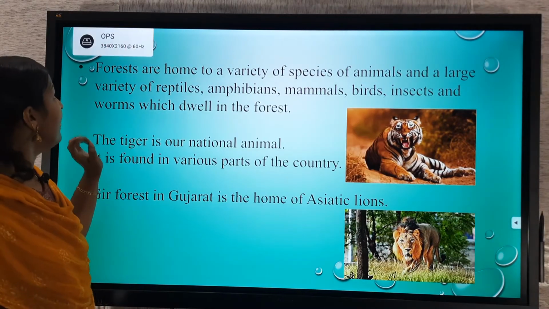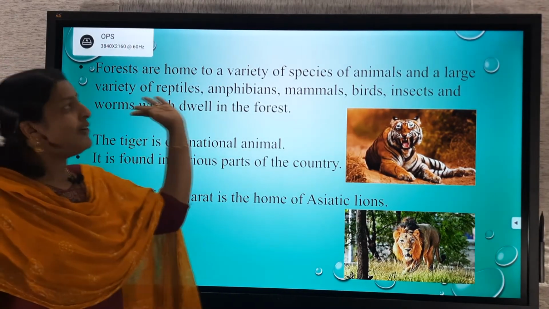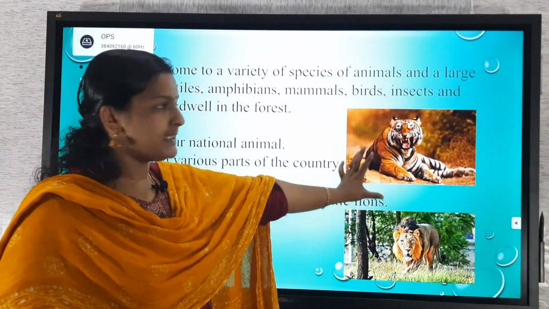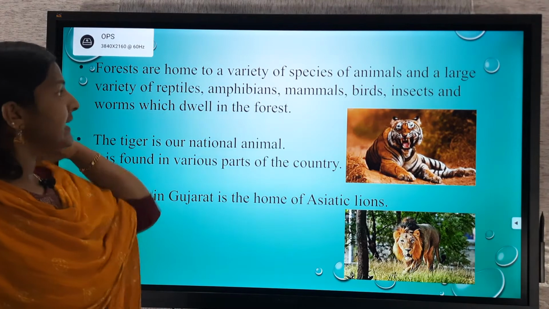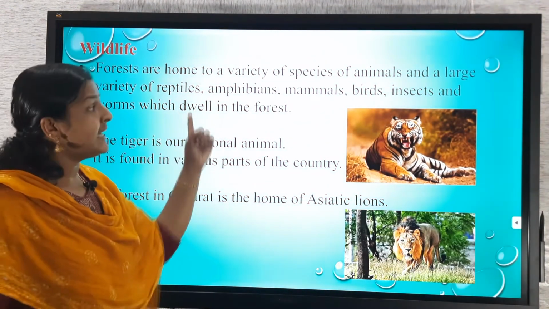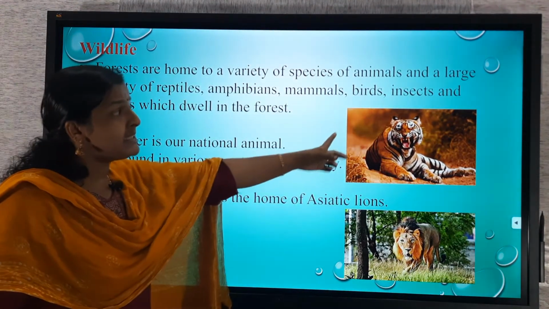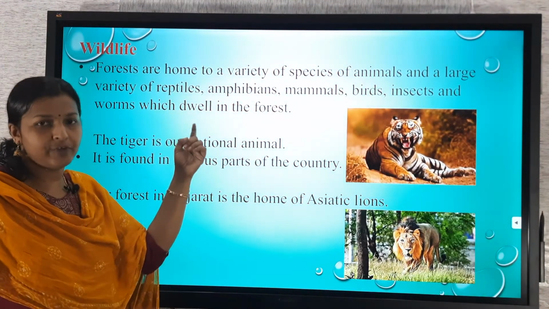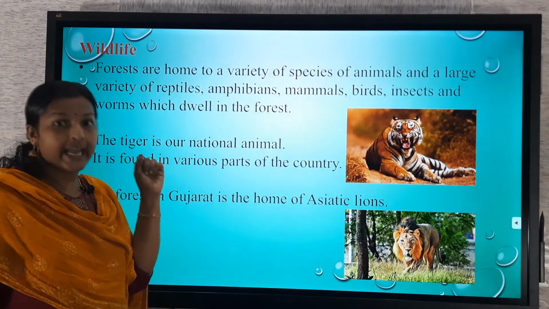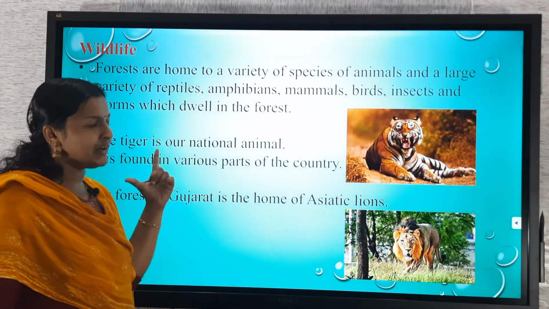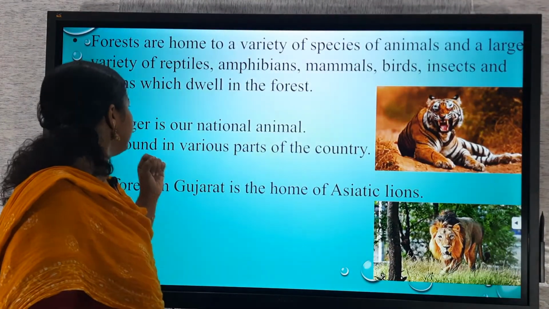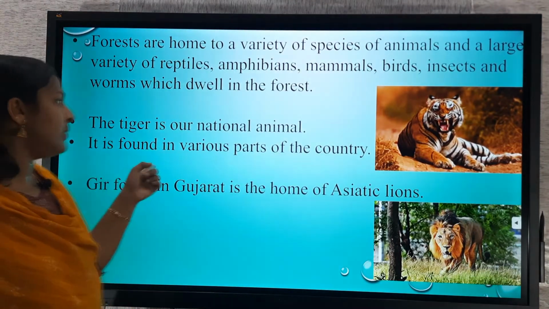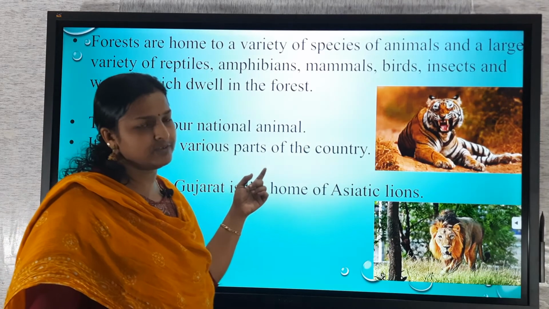Then, wildlife. Forests are the home of a variety of species of animals and a large variety of reptiles, amphibians, mammals, birds, insects and worms which dwell in the forest. That is the animal kingdom. Wildlife is known as the animal kingdom. The tiger is our national animal. It is found in various parts of the country.